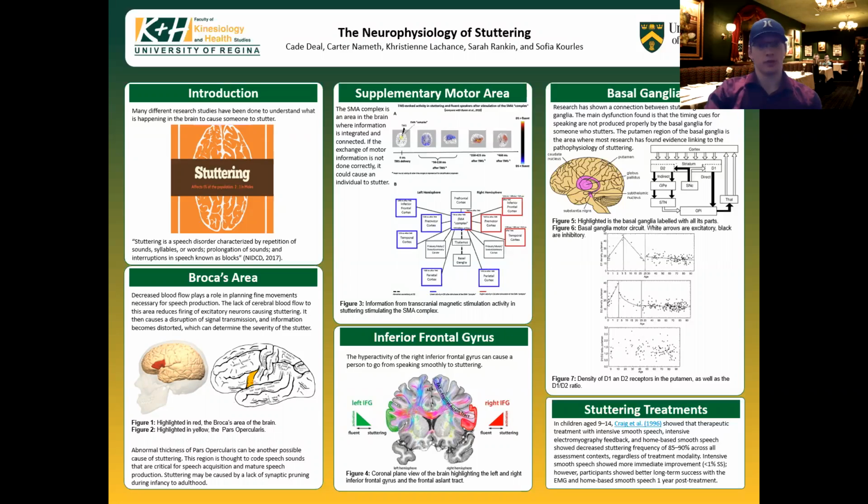I was just having supper with Cam and his wife back there, and we were talking about the neurophysiology of stuttering, and I thought it'd be important to share it with everyone.